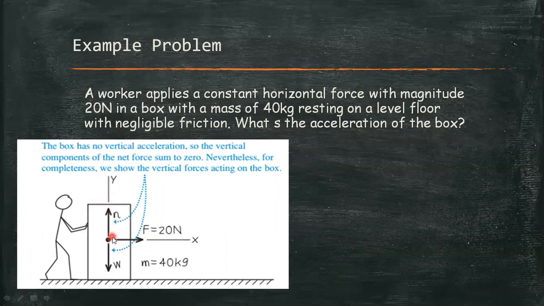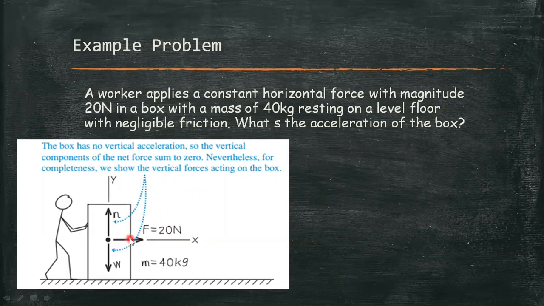So this box has no vertical acceleration. So the vertical components of the net force sum to zero. Nevertheless, for completeness, we show the vertical forces acting on the box because it is important that in any system, all the present forces must be represented in our free body diagram to have a better and complete analysis of our problem. So how are we going to solve for this one?